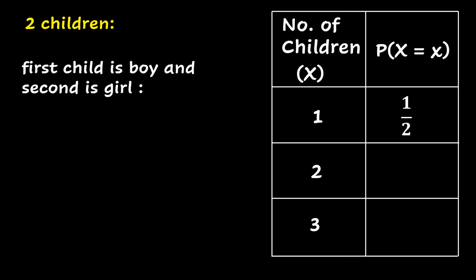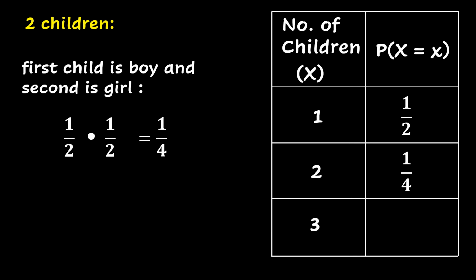The probability of having a boy is one half, and the probability of having a girl is also one half. Since these two events are independent, then we can multiply the probability for the boy times the probability for the girl. So we have to multiply one half times one half, which will give us 1/4. So the probability of having 2 children is 1/4.